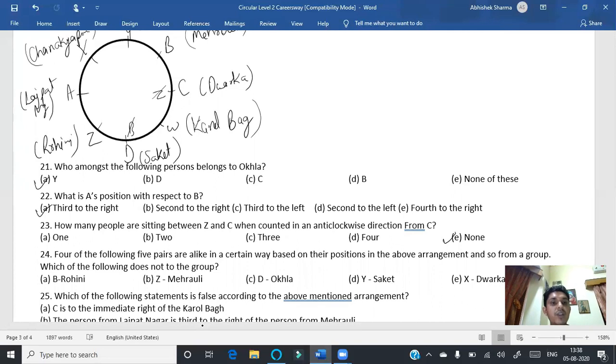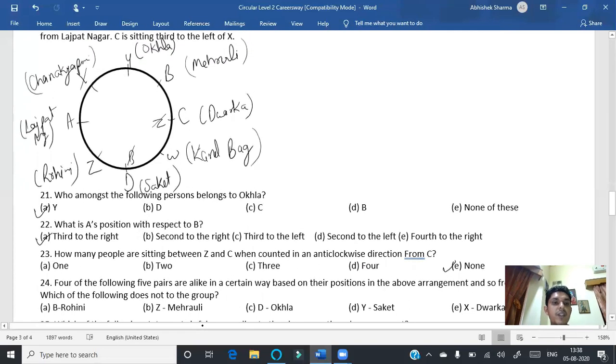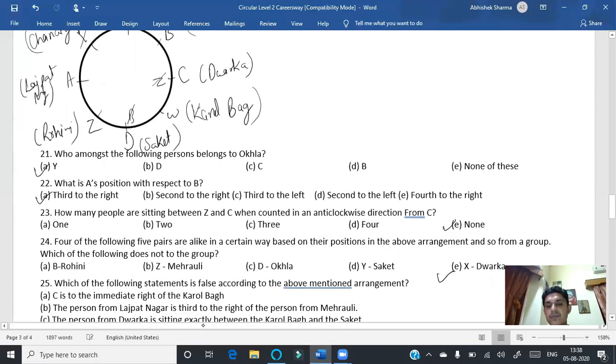So the options are B, Rohini. B is sitting in front of the person Rohini. Z is sitting in front of the person Mehruli. D is sitting in front of Okla. Y is sitting in front of Saket. X is not sitting in front of Dwarka. So our answer will be E.